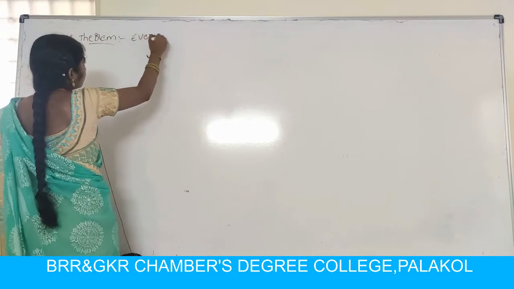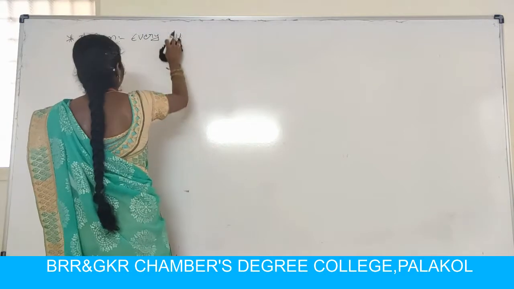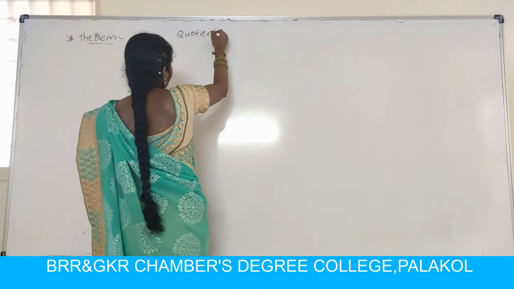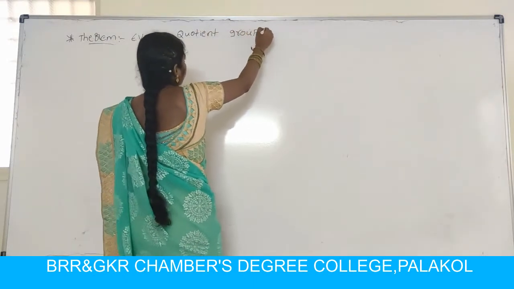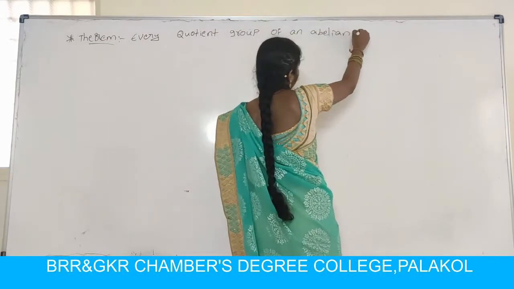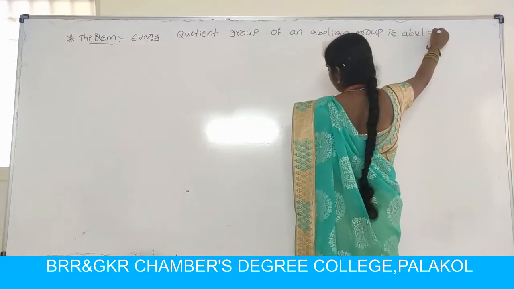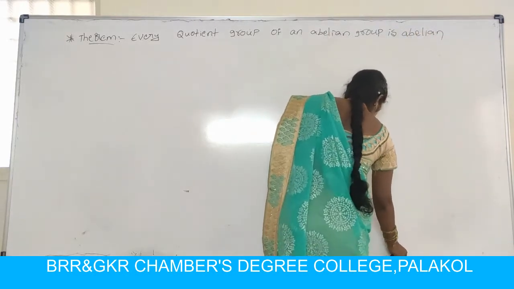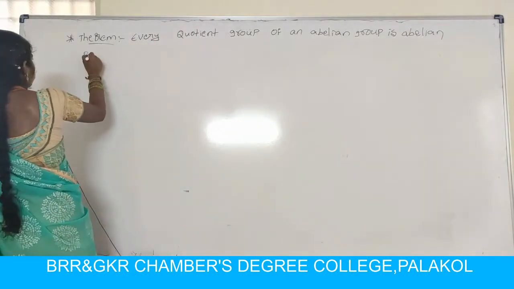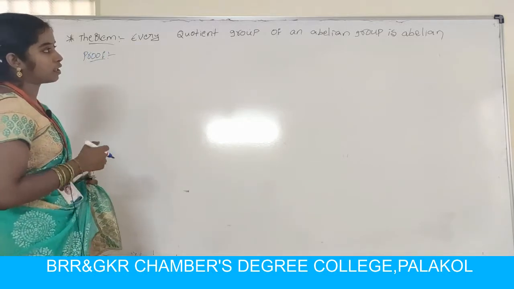The theorem statement is: every quotient group of an abelian group is abelian. So, proof.